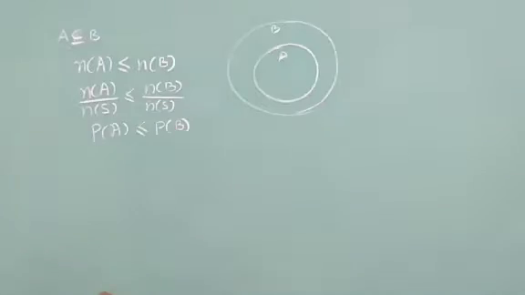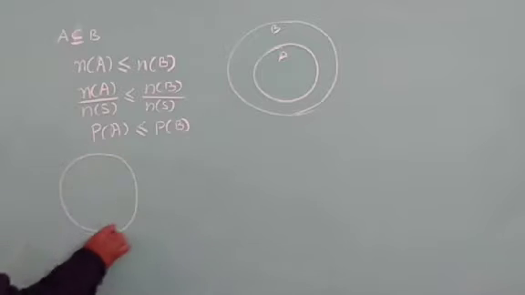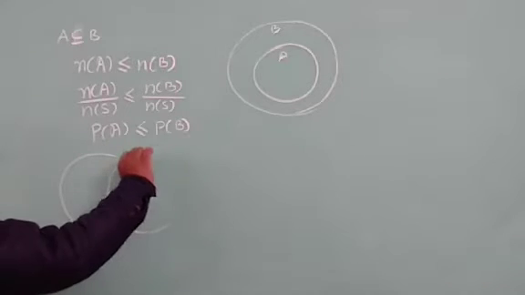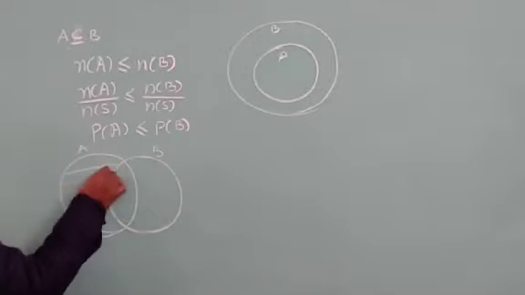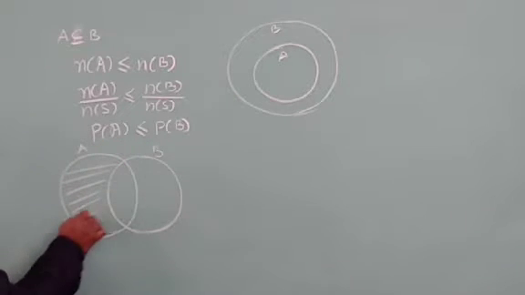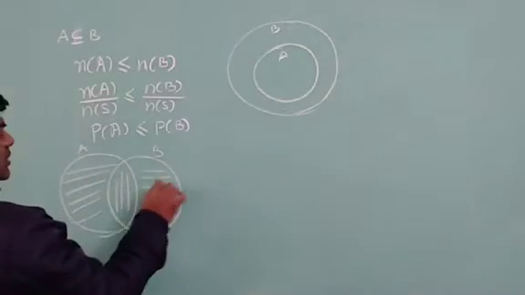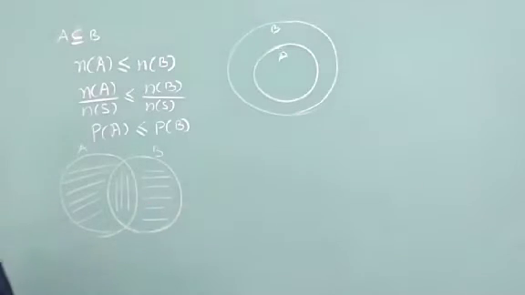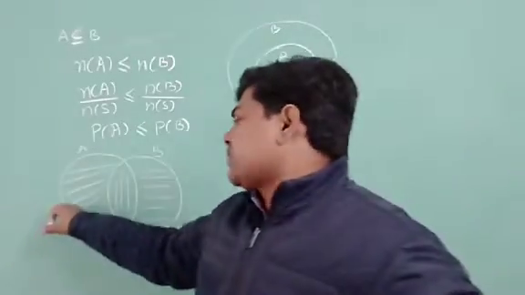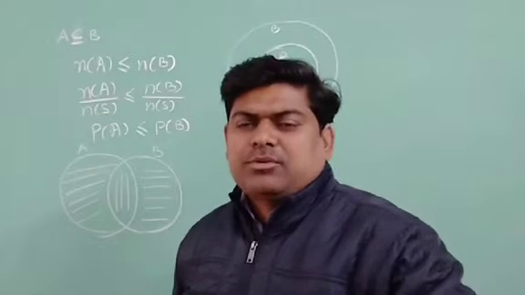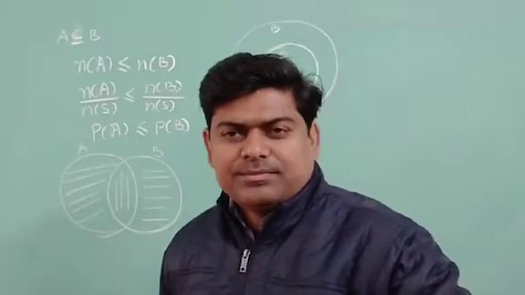In previous class we learned one thing. If I am having two events A and B, so this is A, this is B. This portion is A minus B. This one is A intersection B, and this is B minus A. So we learned that if I want to write the probability of A minus B, I will write probability of A minus probability of A intersection B.